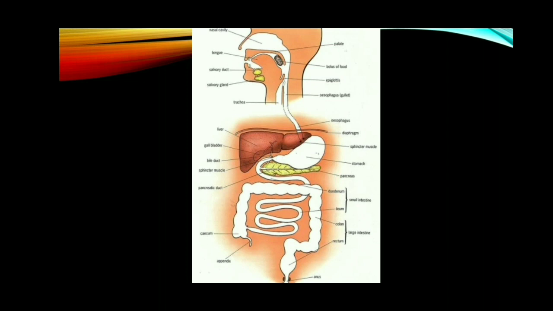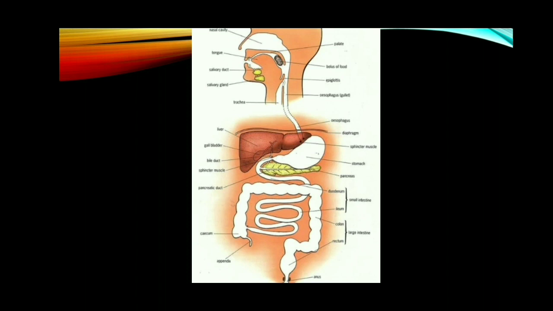Then tongue. The tongue is a muscular sensory organ. It contains many taste buds. It helps to recognize the taste, as well as to mix the food with saliva and make the food into the form of a bolus. Then pharynx. The pharynx is a common passage for both respiration and digestion. Through the pharynx, the food enters into the esophagus. The esophagus is a long food pipe. The food is passed through the esophagus in a wave-like movement called peristalsis.